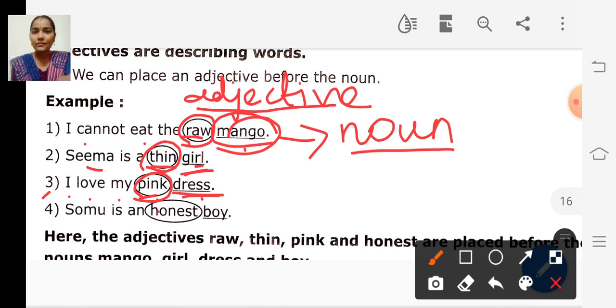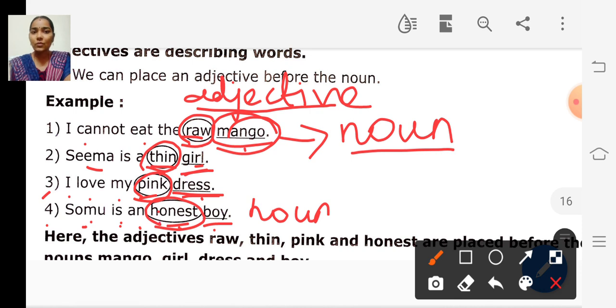And the fourth sentence: Somu is an honest boy. How is the boy? He is honest. So the boy is the noun, and the word honest is an adjective.